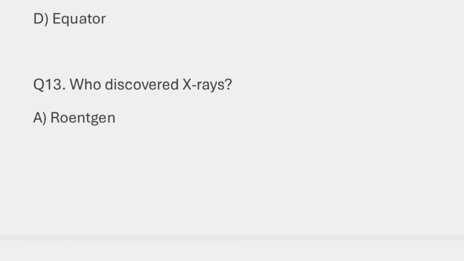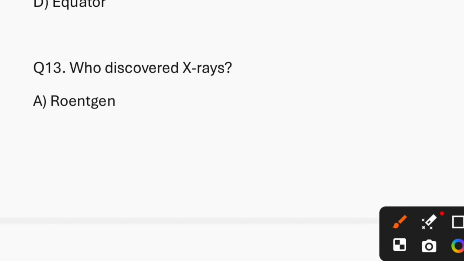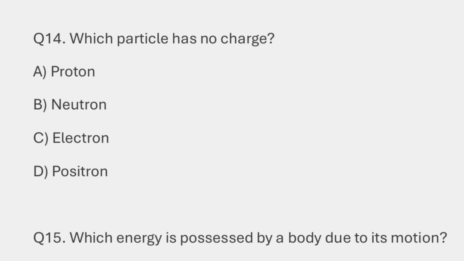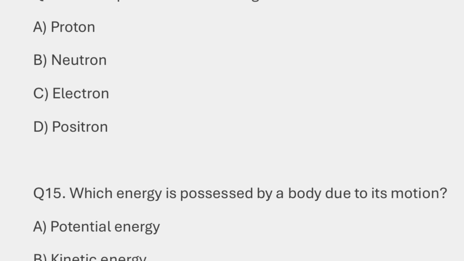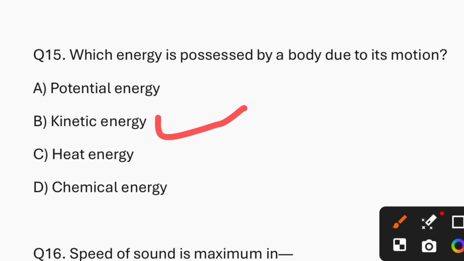Question number 13. Who discovered X-rays? So the answer is option A, that is Roentgen. Question number 14. Which particle has no charge? So the answer is option B, that is neutron. Question number 15. Which energy is possessed by a body due to its motion? So the answer is option B, that is kinetic energy.